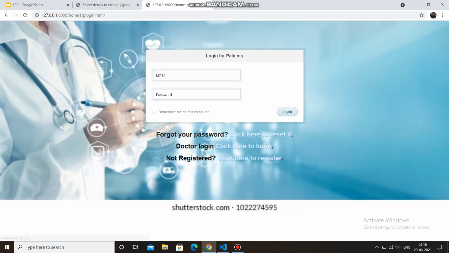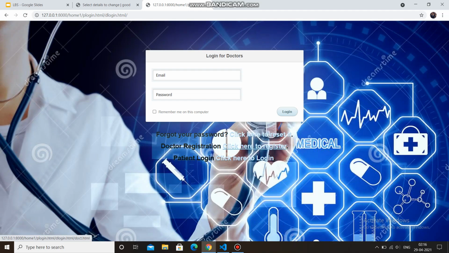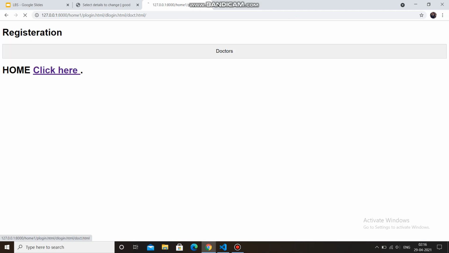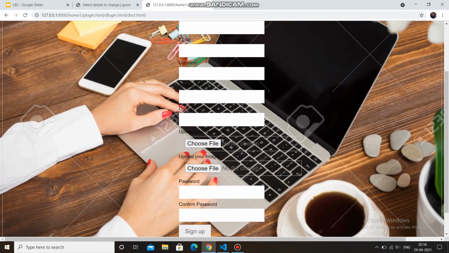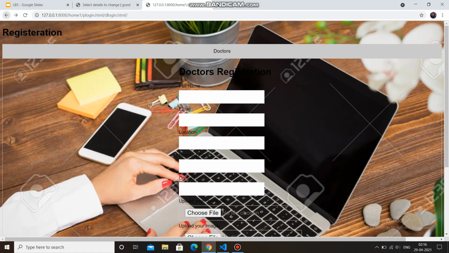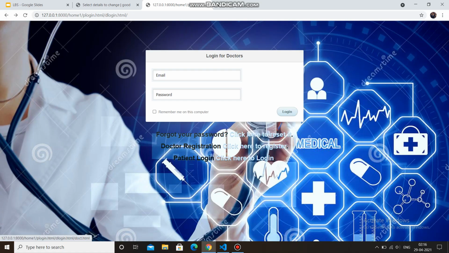So our website basically contains two logins. One login is for the doctor and the other one is for the patient. This one is the doctor login. If the doctor hasn't registered, he has to first register by giving his details and then he can sign up.